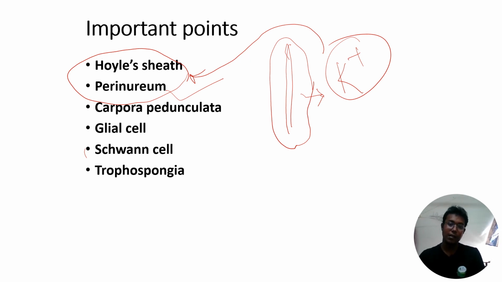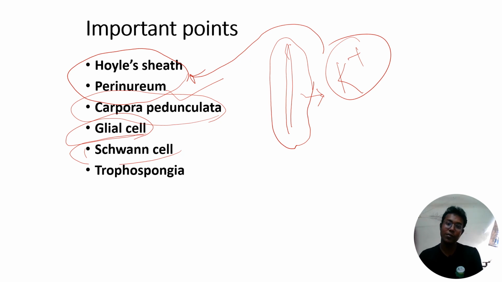Then corpora pedunculata. What are the corpora pedunculata? It is mainly associated with the endocrine system, and I will tell it in the endocrine system. Then glial cell: this is a non-nervous cell and it provides nutrition to the neurons. Then Schwann